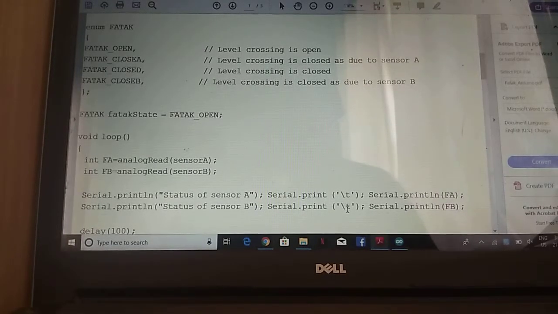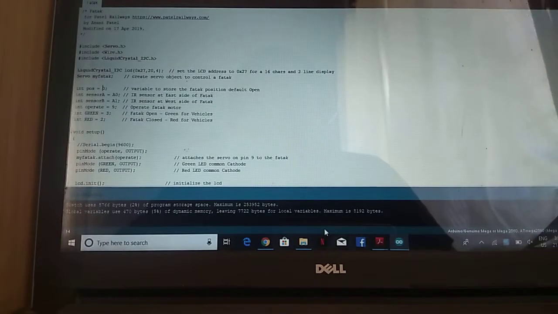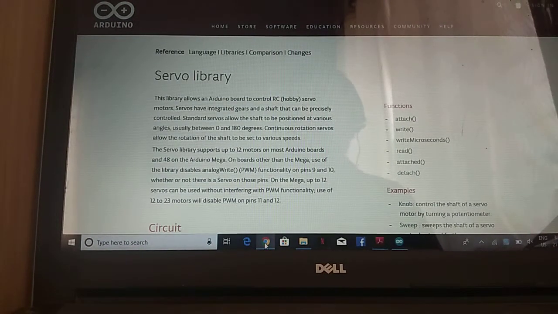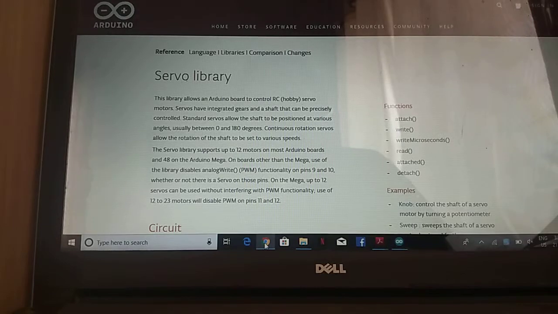I will share this with you, and it uses the servo library from the Arduino itself. If you want to see how it works and what details are available, you can go to the Arduino site and find out about this. I will also share the address of this, where you can use this servo library to control up to 12 motors if you are using an Arduino board. You can control more, up to 23, with an Arduino Mega.